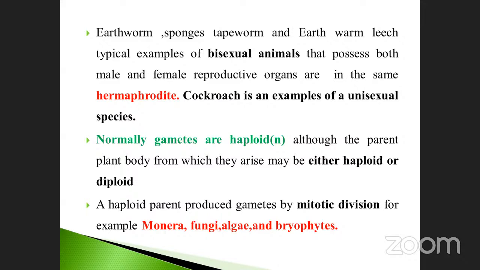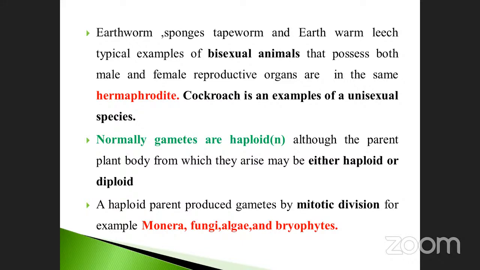Similar to which one you know? Fungi. In fungi, the cell wall is made up of chitin, right, sir? Likewise, the cockroach exoskeleton, the outermost body, is also made up of chitin. Here the animal body is made up of chitin, while in fungi the cell wall is made up of chitin. Okay. Go to the next one.